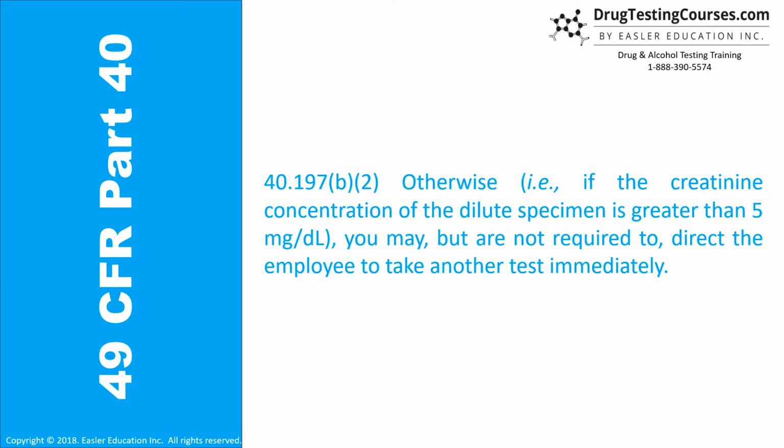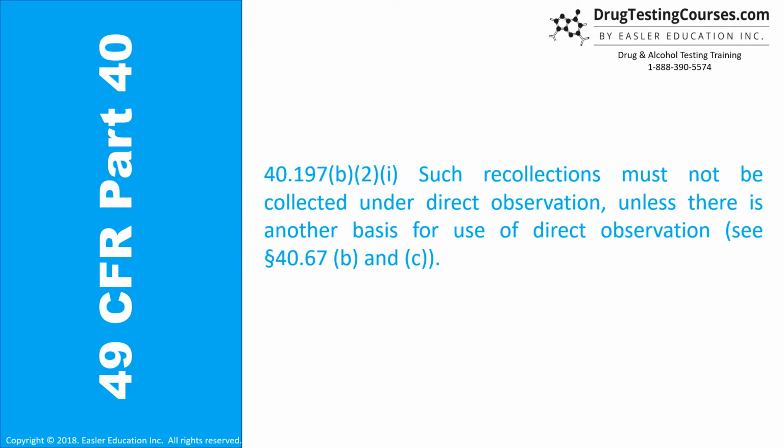40.197B2. Otherwise, i.e. if the creatinine concentration of the dilute specimen is greater than 5 mg per deciliter, you may, but are not required to, direct the employee to take another test immediately. 40.197B2 sub 1. Such recollections must not be collected under direct observation unless there is a basis for the use of direct observation. See Section 40.67B and C.